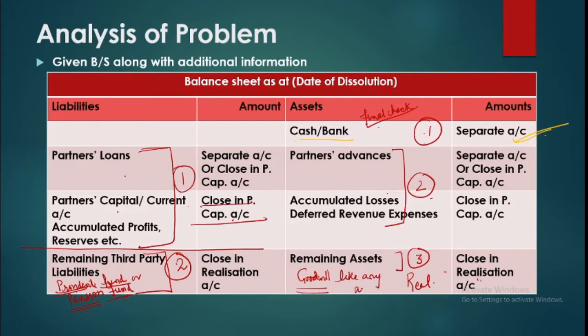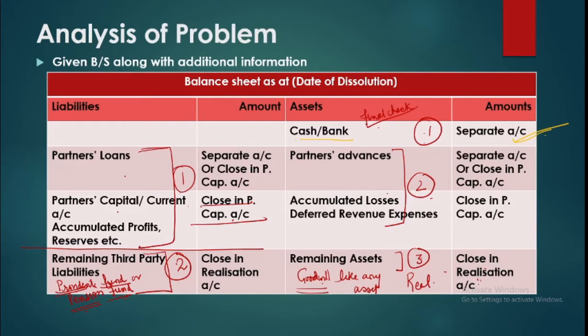So just like you have plant, you have building, you have furniture, you have goodwill. So this will be sold just like any other asset. So this will also be closed in realization. This will not belong to partners.